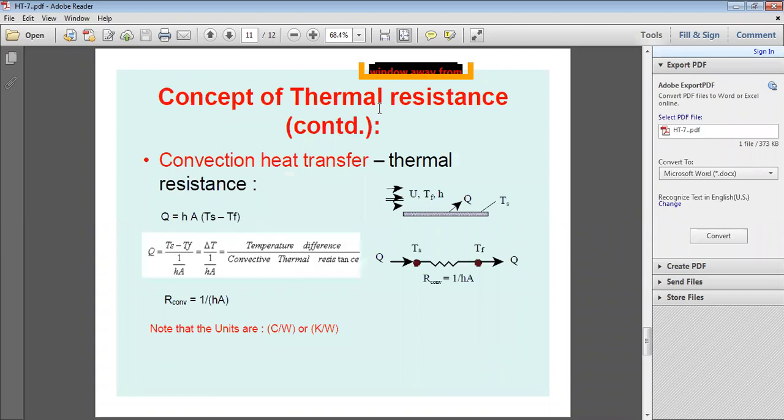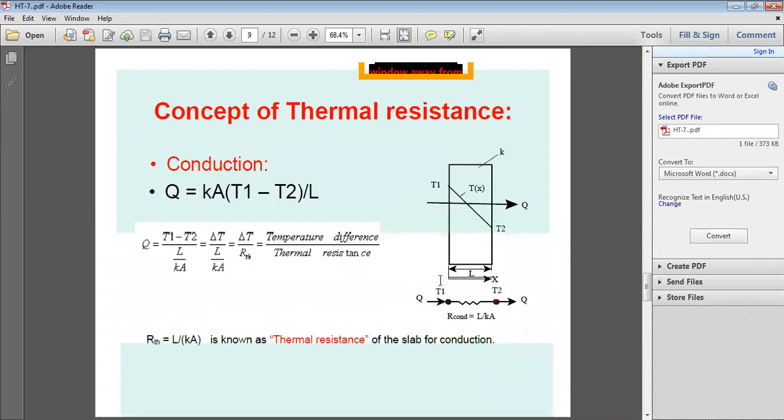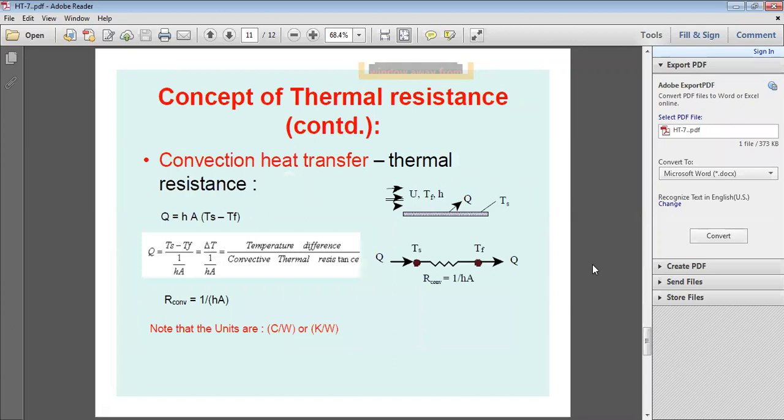Next, consider thermal resistance. For example, in conduction heat transfer, the thermal resistance is L by KA. L is the thickness, K is the thermal conductivity of the material, and A is the normal area. Sometimes there is convection as well as conduction combined together, so you require convection resistance also.